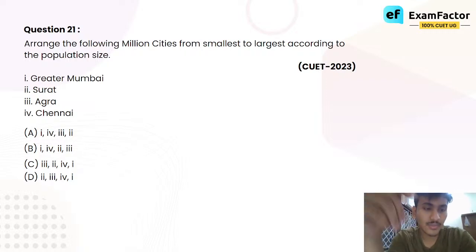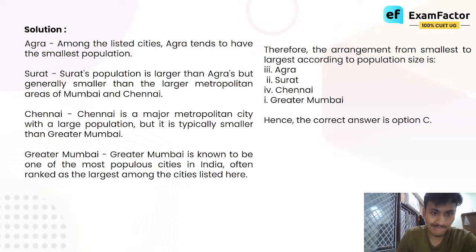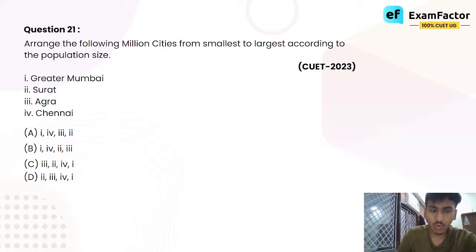What are they telling us here? Greater Mumbai, Surat, Agra, Chennai. What do we know about these cities? We know that Agra is pretty developed, but it is not as developed as compared to Surat. We have general knowledge about cities, right?